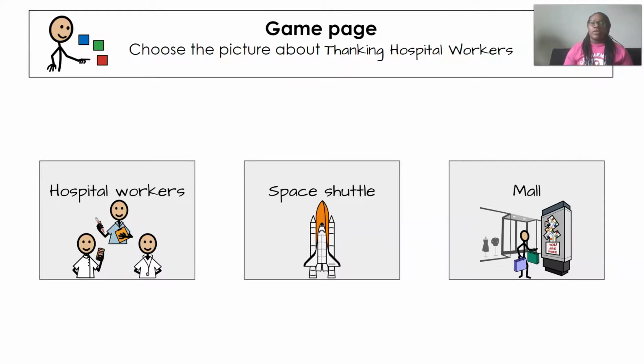Remember, parents, when you are having your kiddos pick the pictures, make sure that you're giving them that wait time. They might choose a picture that has interest to them, and that's totally normal. That happens in the classroom often. But you can use prompts. You can use gestures. You can model. There's so many things that you can do to help your kiddo get to that correct answer.